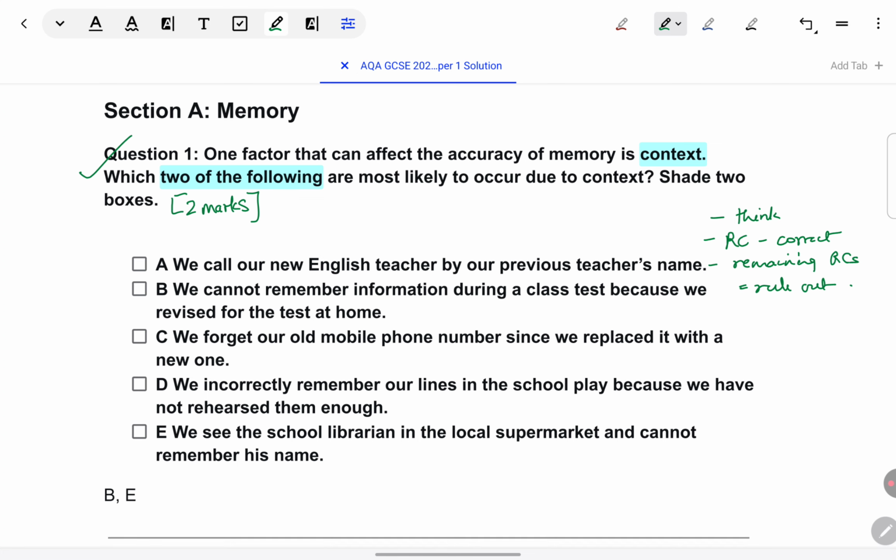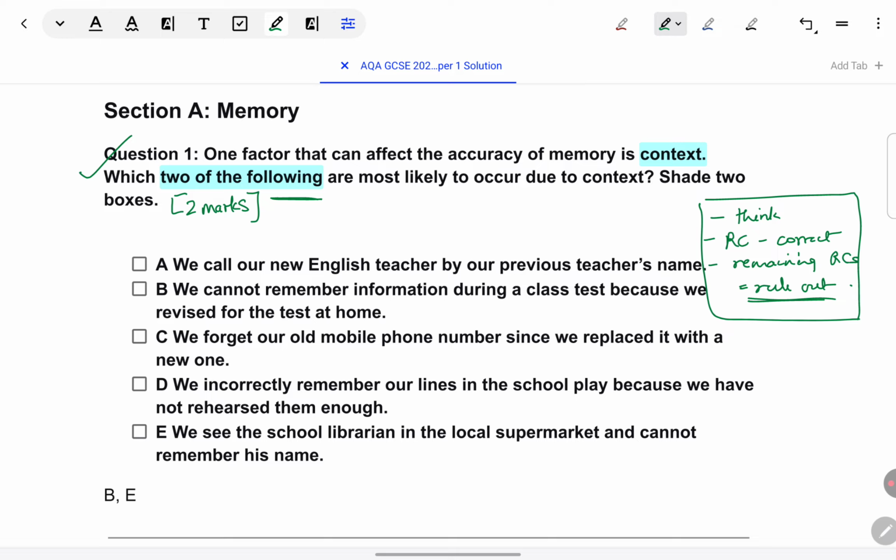Now, as far as this question is concerned, I cannot think beforehand what is the correct answer because this is more of an AO2 type of question. I am expected to look at the response choices and then decide which is the correct answer. It's not directly AO1. It's not something that I have to write from memory. So what I'll do is I will just look at all possible alternatives and I will do ruling out for this case. But in further MCQs, we can apply this entire strategy which I have mentioned here.